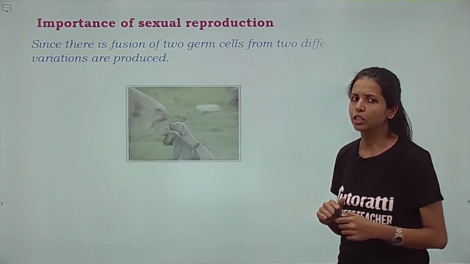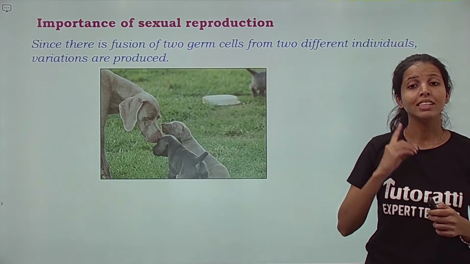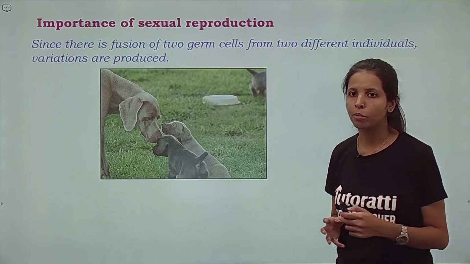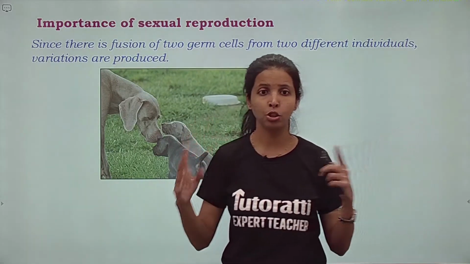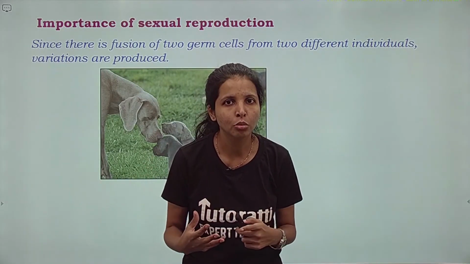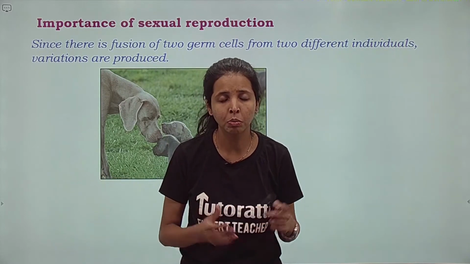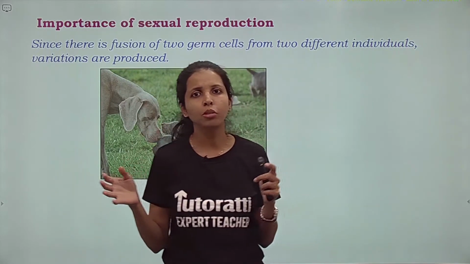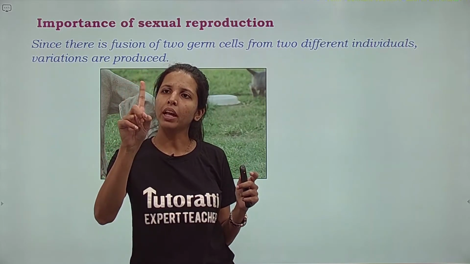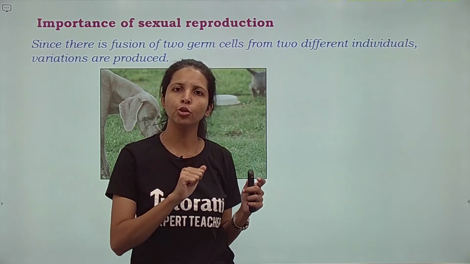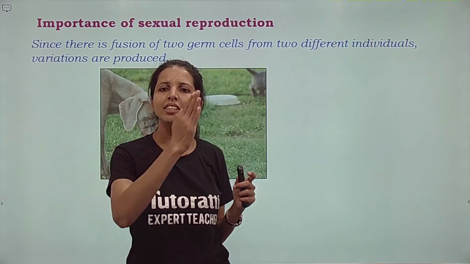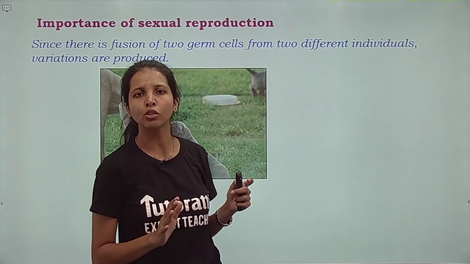What is the importance of sexual reproduction? Since there is a fusion of two germ cells from two different individuals, variety, variations are going to be produced. See, asexual reproduction में क्या था? एक ही parent cell था और उससे ही new daughter cells बन रहे थे. तो वैसे के वैसे they were becoming copies of each other.